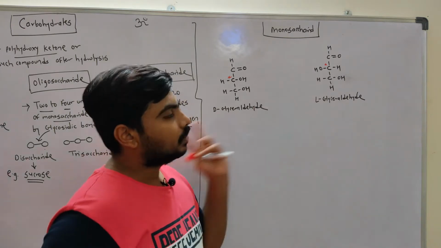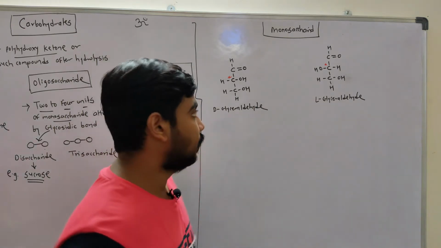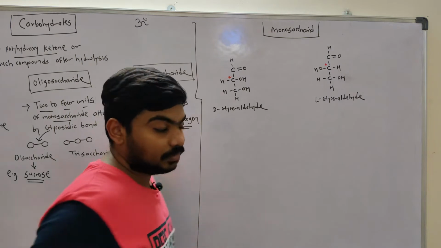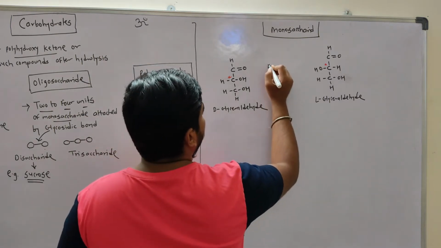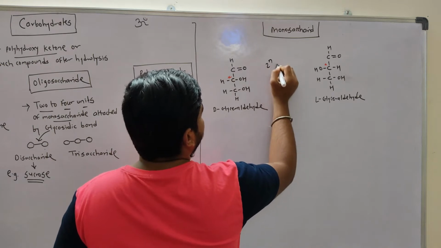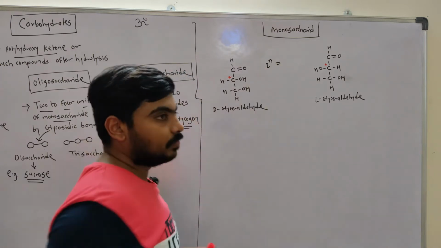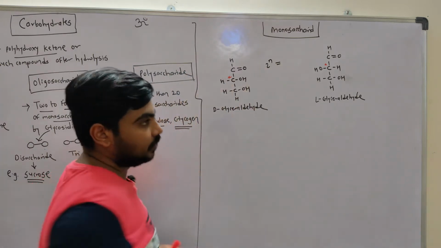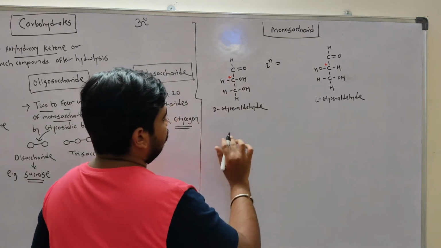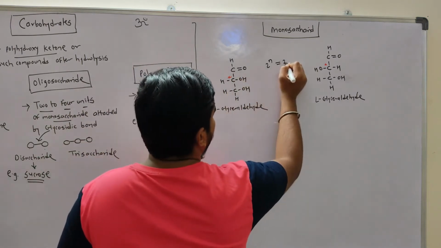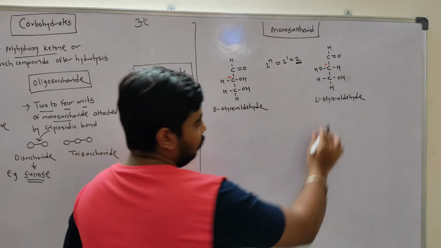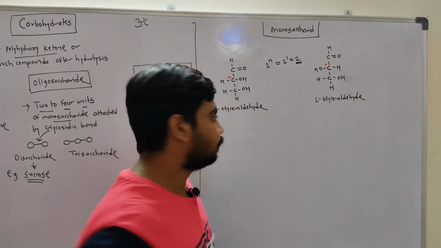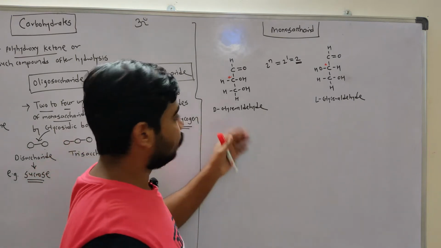How do we calculate the number of optical isomers from the number of chiral centers? There is a formula, 2 to the power n, where n is the number of chiral carbons present in the structure. In the case of glyceraldehyde we have 1, so 2 to the power 1 is 2, out of which one is D-glyceraldehyde, another is L-glyceraldehyde. This is about glyceraldehyde.